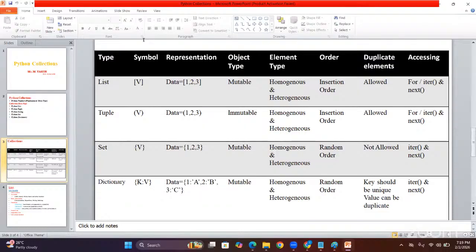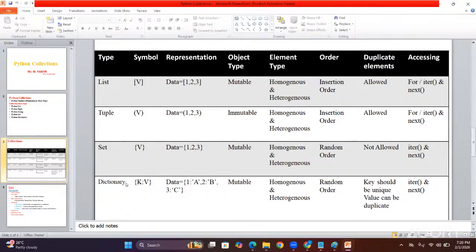See, here I have given some column names: type, symbol, representation, object type, element type, order, duplicate element, and access. Again, I am repeating: type, object type, and how to represent, what symbol we are going to use, and an example. Element type means what kind of elements they can accept. And order means which order they can take. And which elements are allowed, which are not allowed. And accessing, how we can access, sir.